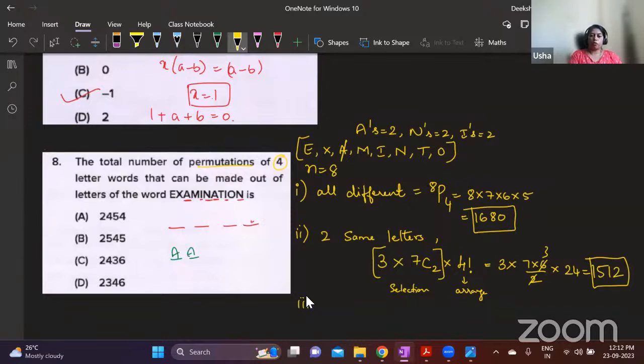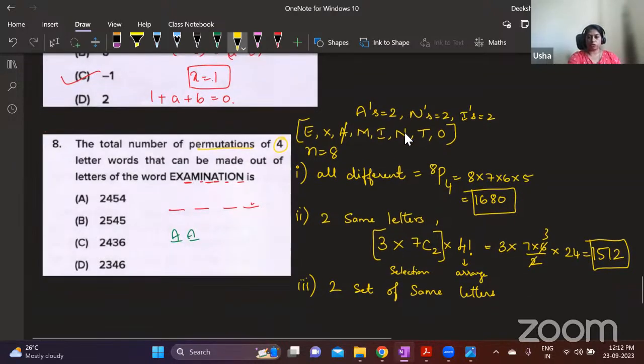And then, what if I take 2 repetitions? 2 set of same letters. This is also possible. 2 set of same letters. That means you have A ಮತ್ತೆ N ಎರಡು repeated letters. 2A, 2N ತಗೊಂಡು ನೀವು 4 letters ಮಾಡ್ಬೋದು.